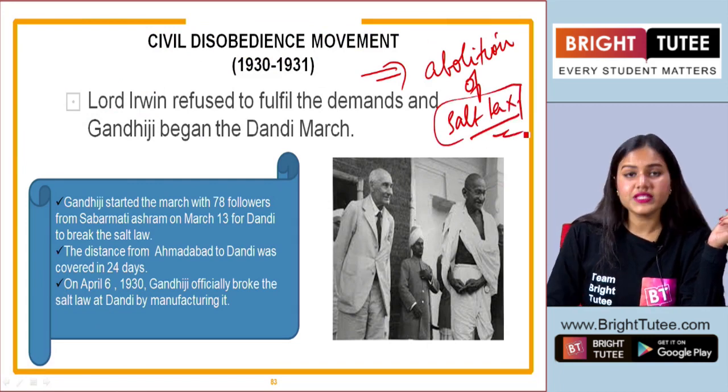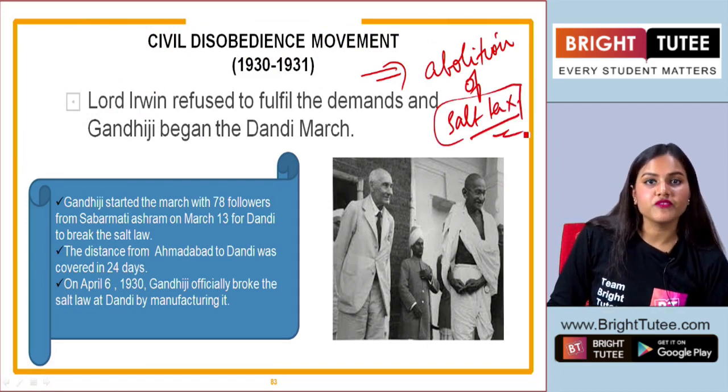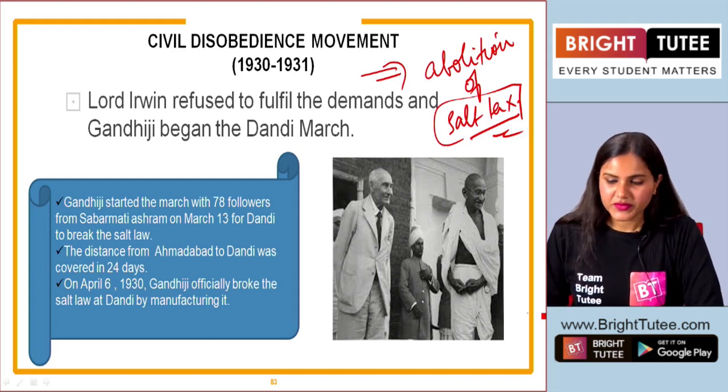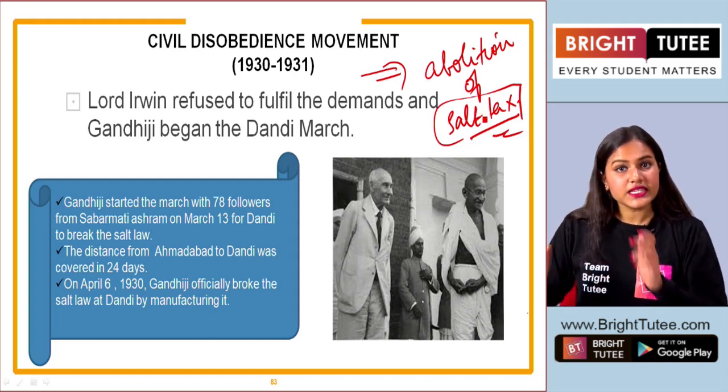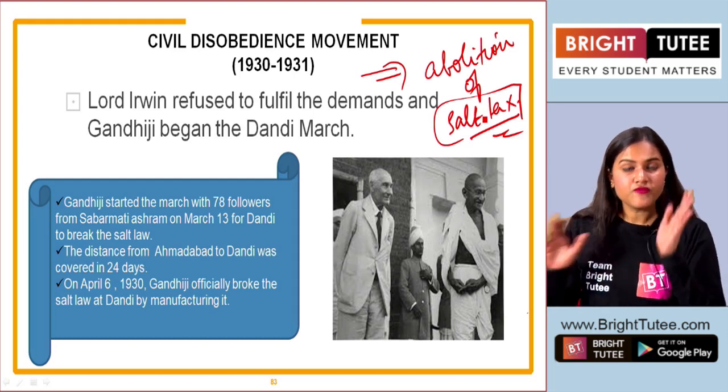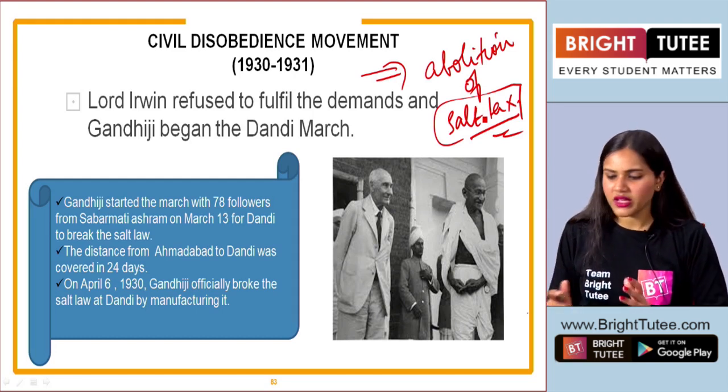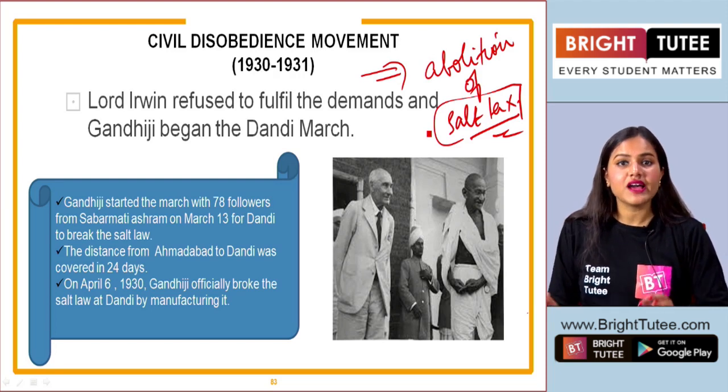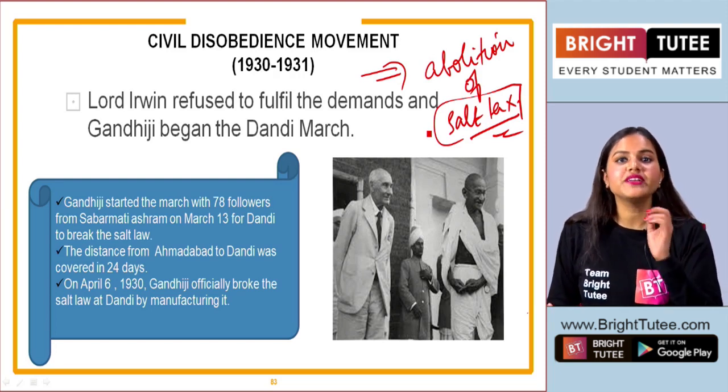Now here students, this point is really important for us. Now what was happening here? We see that Gandhiji had stated 11 demands, but for the country and for him as well, the abolition of salt tax was the most important demand.